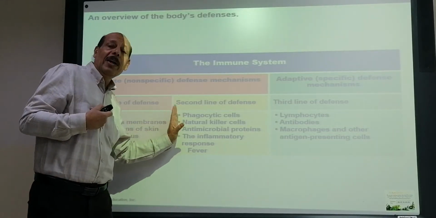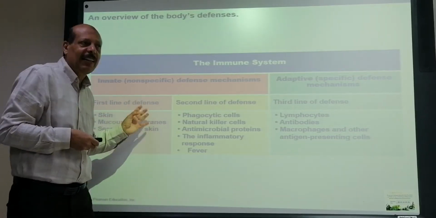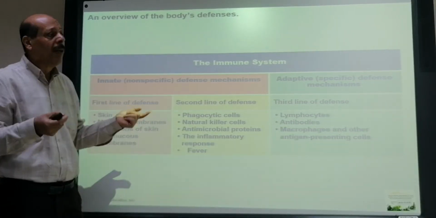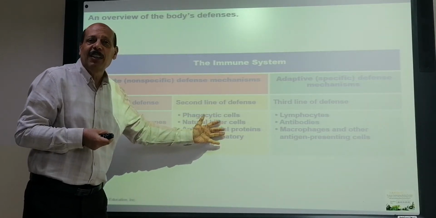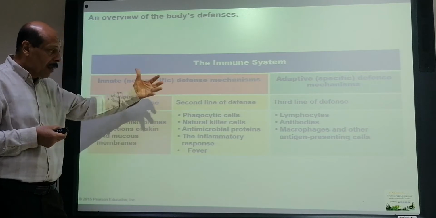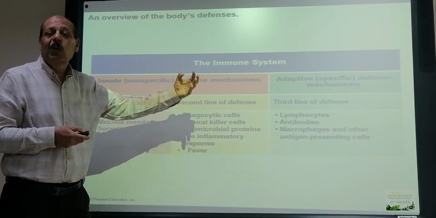When some microorganisms escape from the skin, or if there is a wound, and come inside the body tissues, then those generalized reactions will happen.